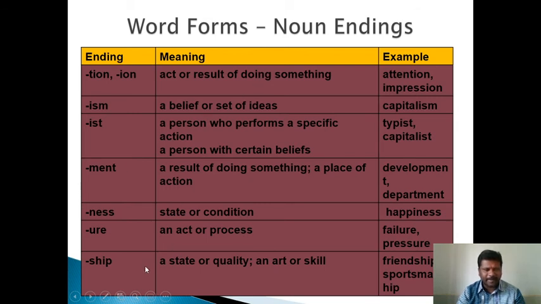Nouns ending in -ship: a state or quality, an art or skill, for example friendship, sportsmanship. I hope you understand. Please see the slide. I advise you to see the slide once again.